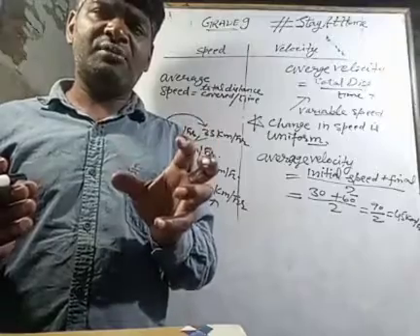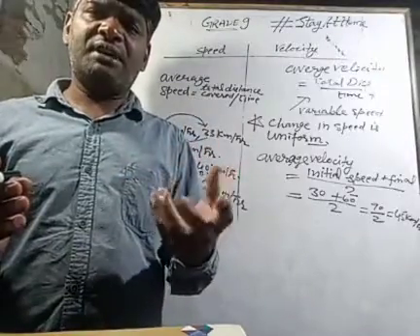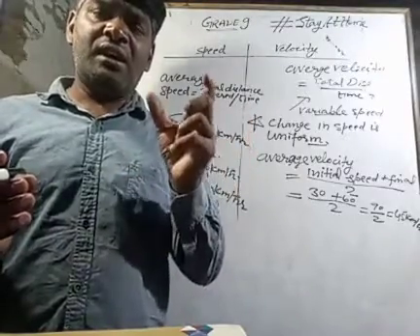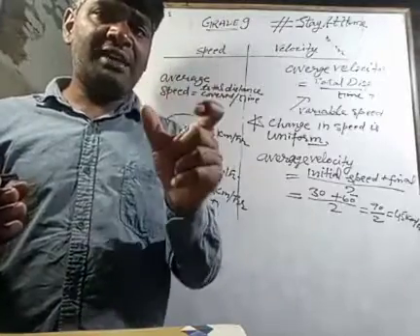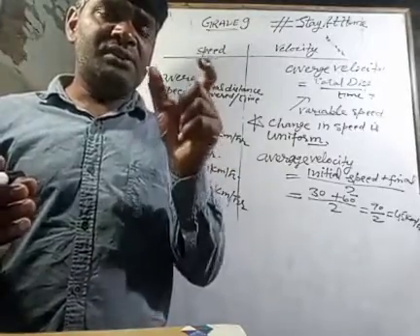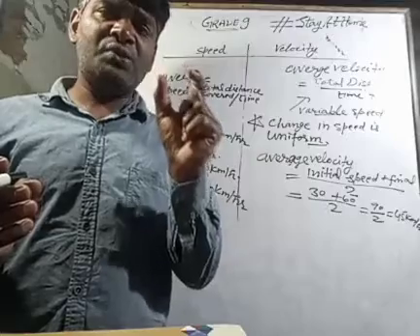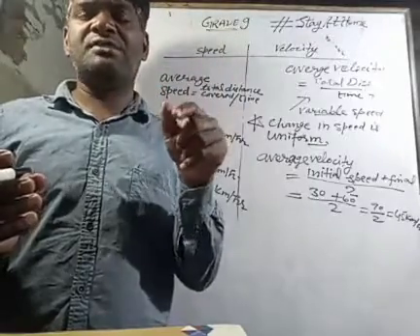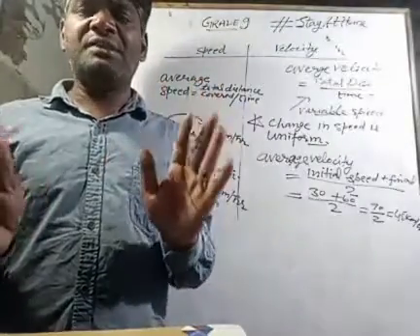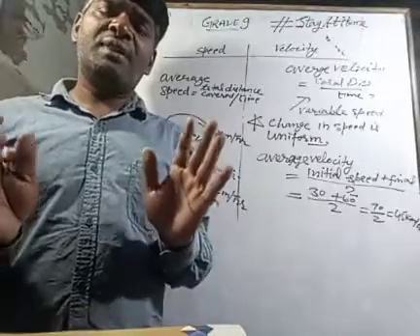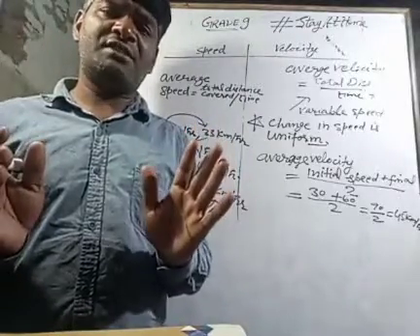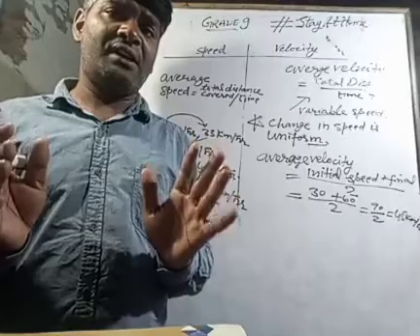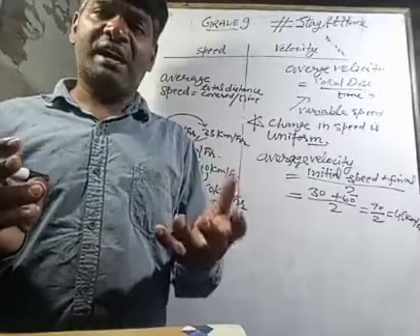Let there be a 100 kilometer distance and the object is covering it with some variable speeds in 2 hours. Let that object cover the same distance with a constant speed. That constant speed is known as the average speed. It is better to move with constant speed, or say average speed, instead of hurrying while moving from one place to another place.